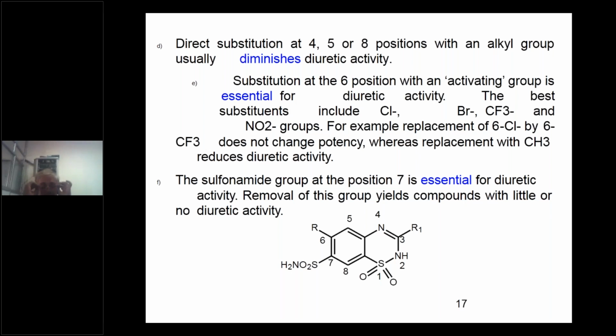When you are discussing SAR, you have to think of 3 points. One is substitution, what type of substitutions you are making. Second, you have to consider the potency, and third is the side effects. If there is an increase in potency and also equally an increase in the side effects, then it will not be of benefit to those patients. You have to think that if there is an increase in potency and a decrease in side effects, then only do you think of doing some SAR.